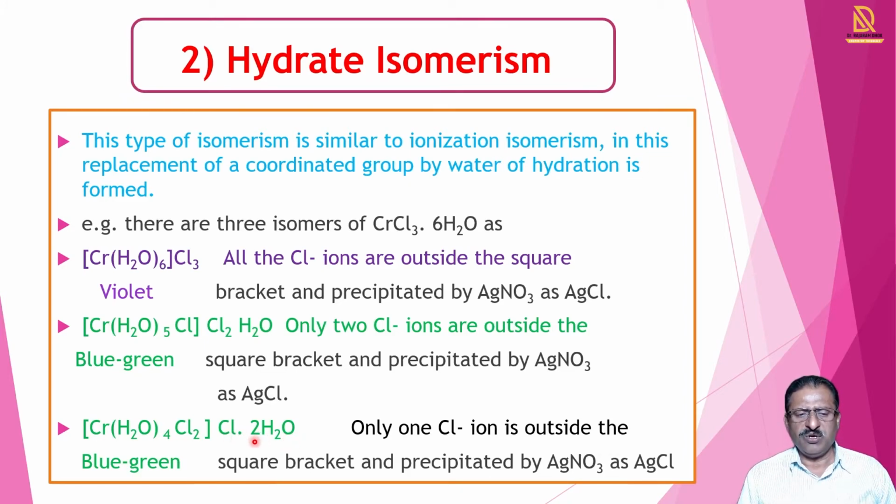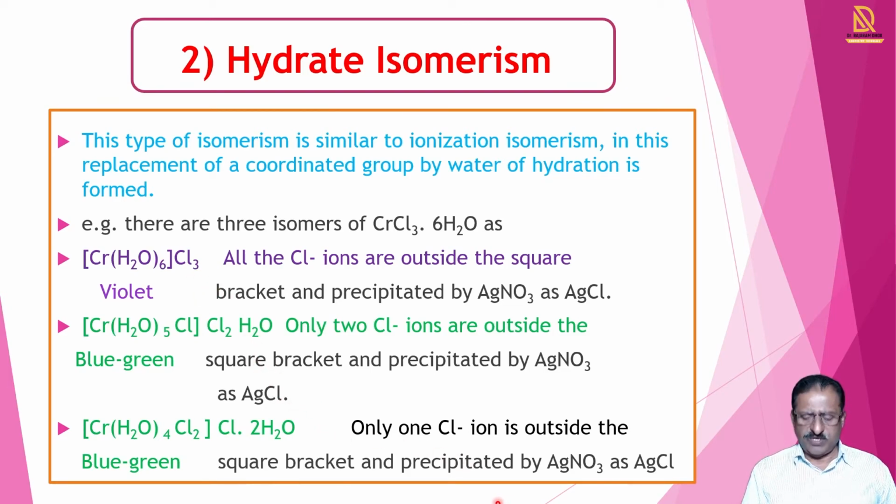Means in this example, only one Cl is present outside the square bracket and it can be tested by silver nitrate. Two water molecules are present, and we can test by certain experiments. So in this way, the ion is replaced by water molecule and we get isomers, and that is called hydrate isomerism. So we get two or more hydrate isomers in these examples.